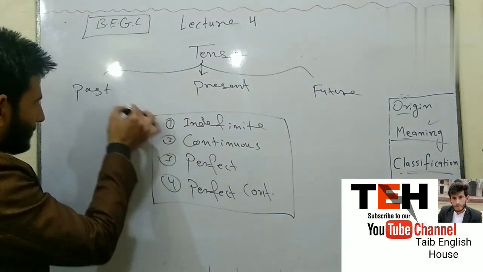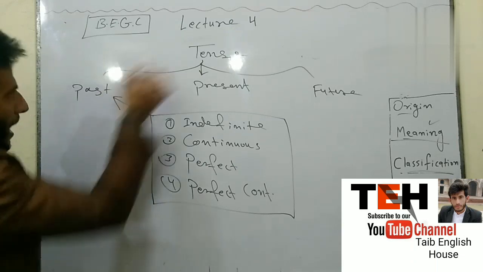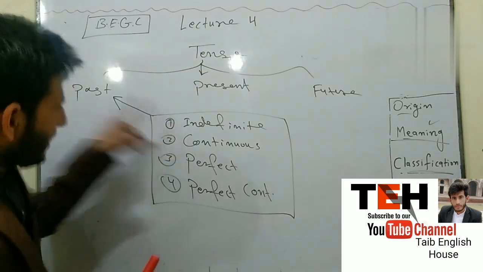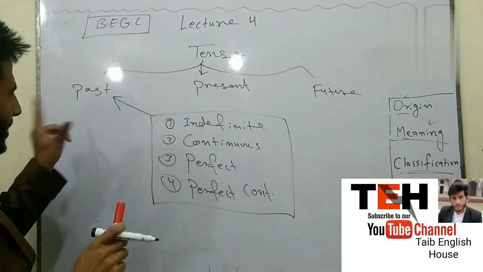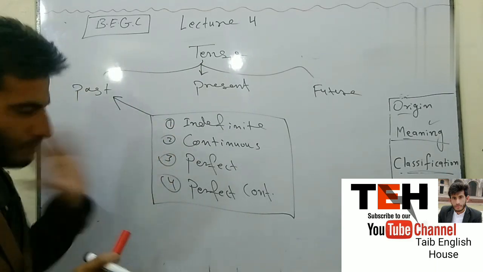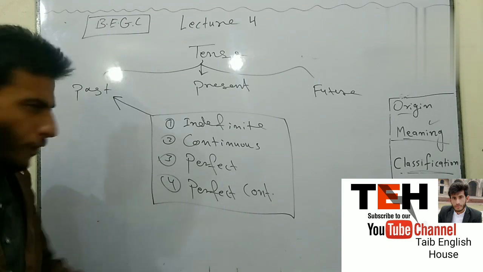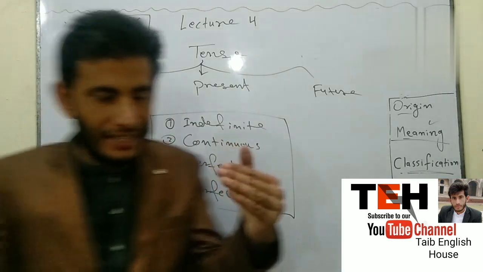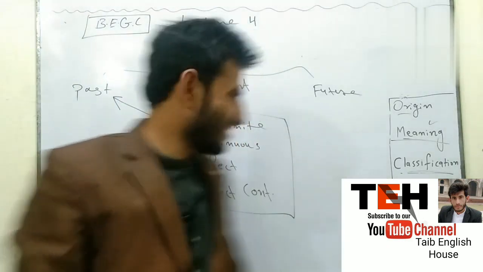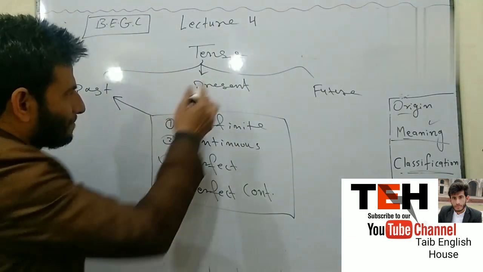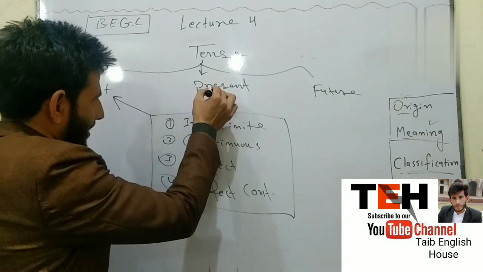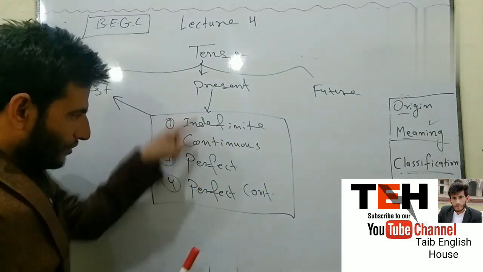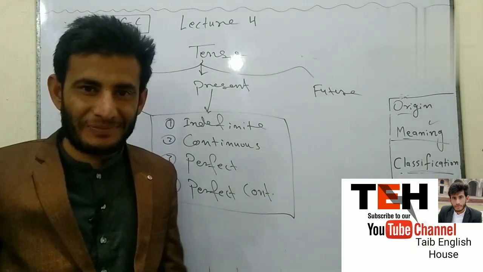Okay, so these four types are in past tense, it means past indefinite, past continuous, past perfect, past perfect continuous. So past has further 4 types, and present also has these 4 types.